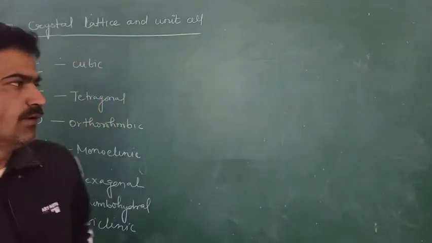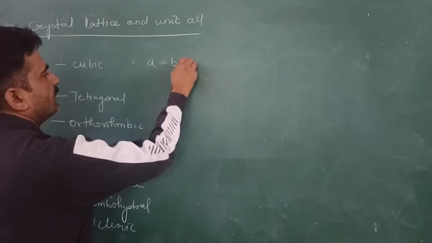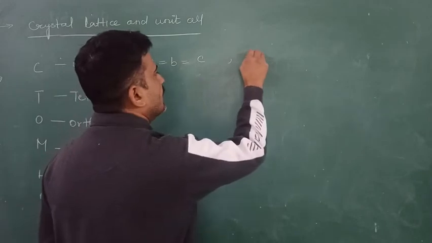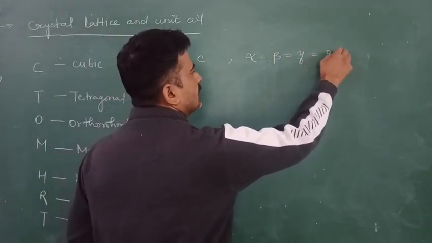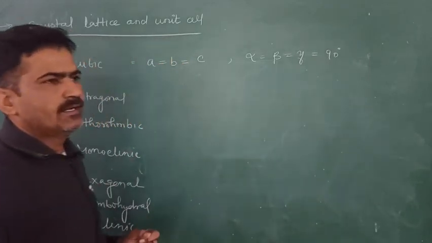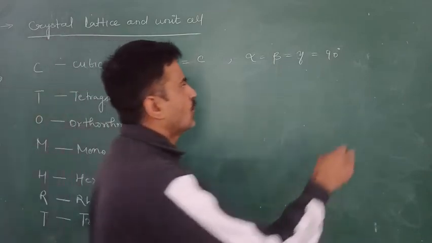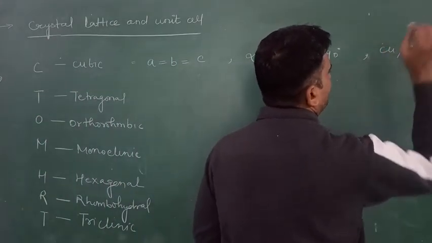First of all, we will talk about the cubic, in which all sides are equal, A equal to B equal to C, and all angles are 90 degrees: alpha, beta, gamma are all 90 degrees. Examples of this kind of unit cell are copper or sodium chloride.